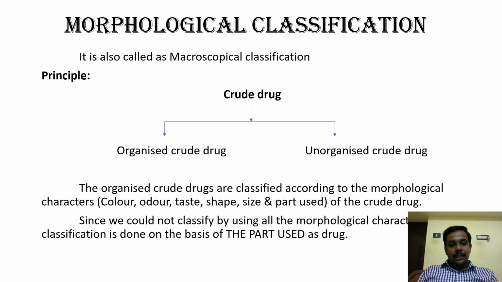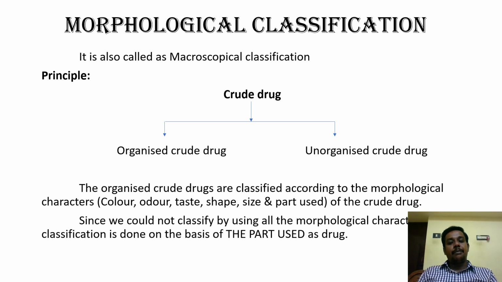So if you are checking a crude drug and focusing it in a microscope, and if we can identify certain cellular structures, then that particular crude drug will be called an organized crude drug.